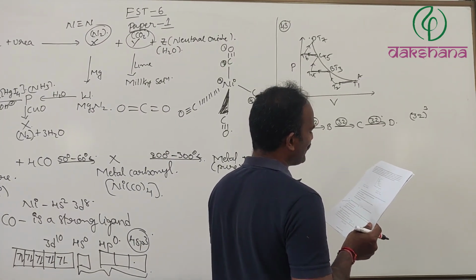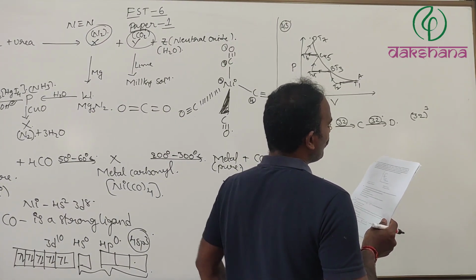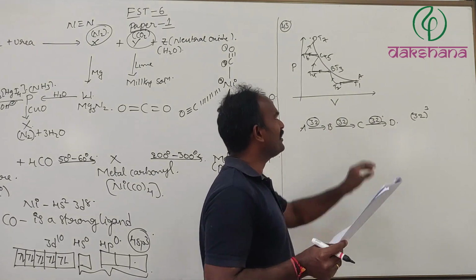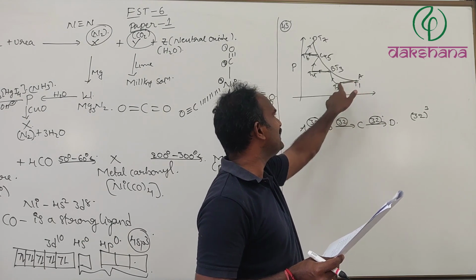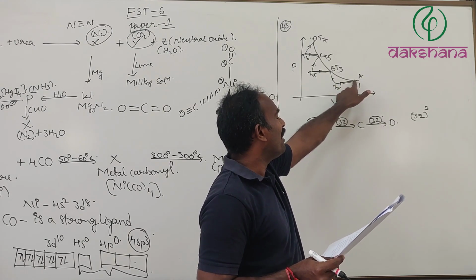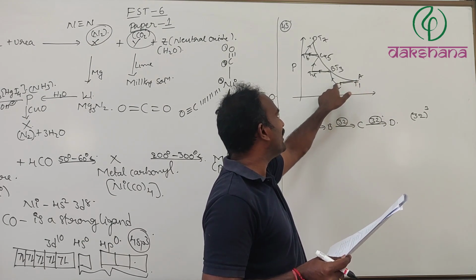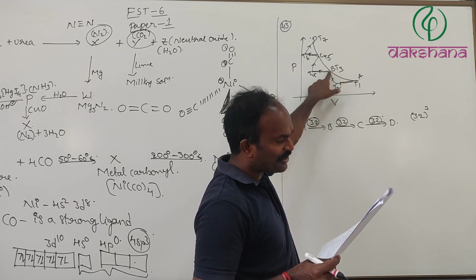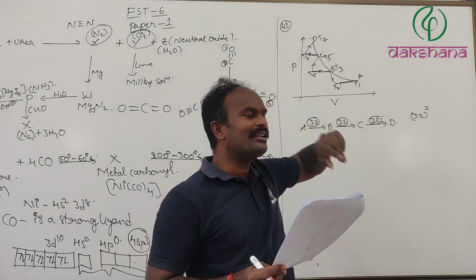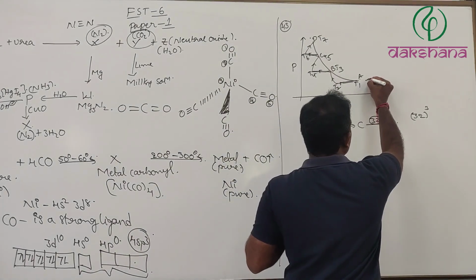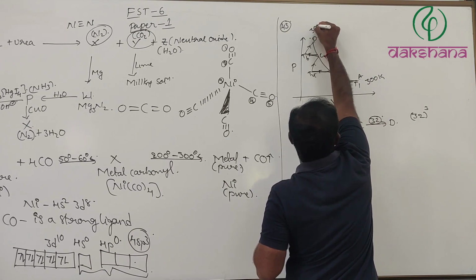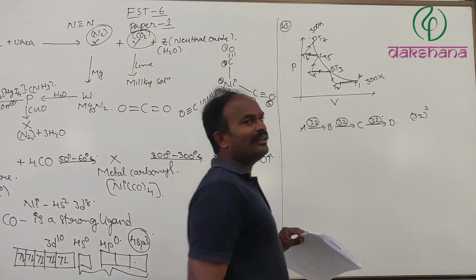Now what we have to do is verify these options. The first option mentions that first it is isobaric cooling, then compression. The process started at 300 Kelvin and ended at 300 Kelvin, which is already given in the problem.